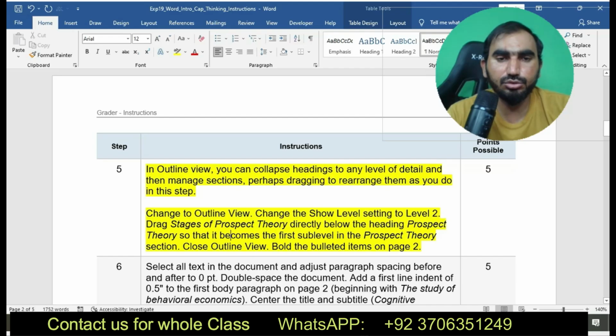Here you can see I am going to solve this one. Change the outline view, change the show level setting to level 2, and drag the stage of the prospect theory directly below the heading prospect theory so that it becomes a sub-level under the prospect theory.